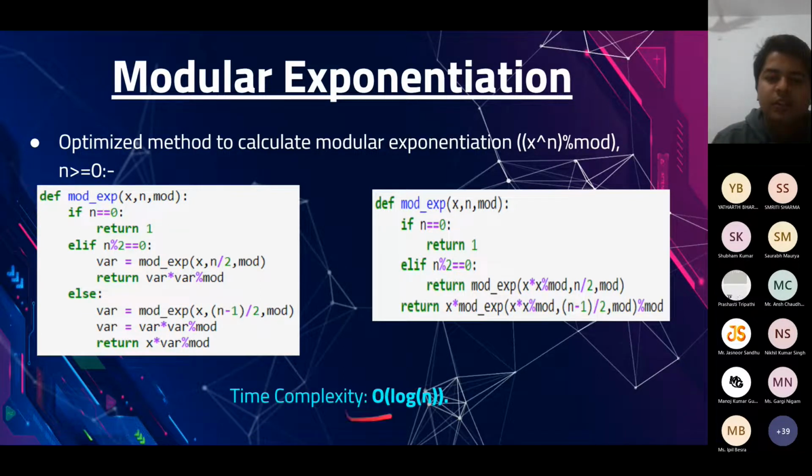So what is the time complexity for this approach? The time complexity is log of n, actually log base 2 of n. Why? Because at every step we are dividing the exponent by 2, so we get a sort of GP where the common ratio is 1 by 2. After how many terms the exponent will become 0 or 1, that will be of the order log of n base 2.